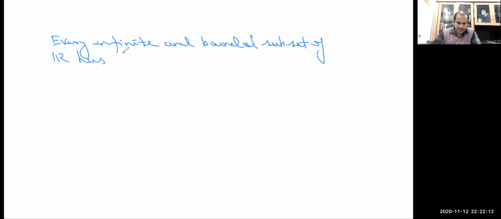Has a limit point means has at least one limit point, or its derived set is non-empty. For the first method, I am going to discuss from the book of N.P. Bali.